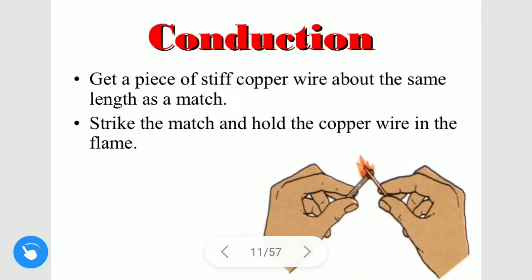This is an example of conduction. When you try to burn a copper wire using a matchstick, you will feel that the hand with which you are holding the copper wire becomes hot. Hence, we can say that heat is transferred along the copper wire from one point to the other via conduction.